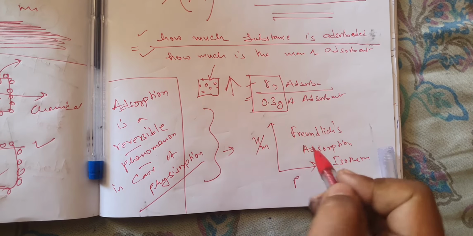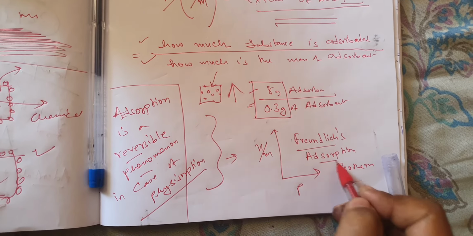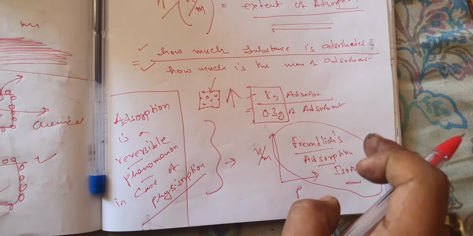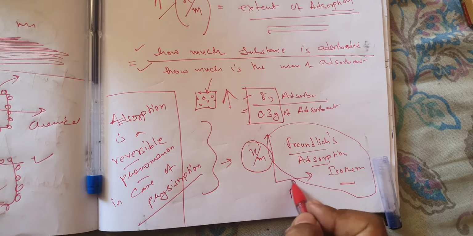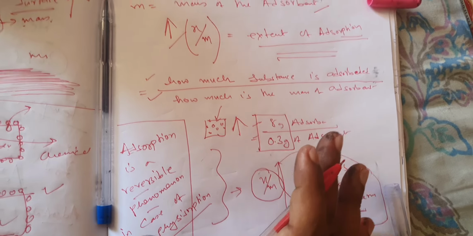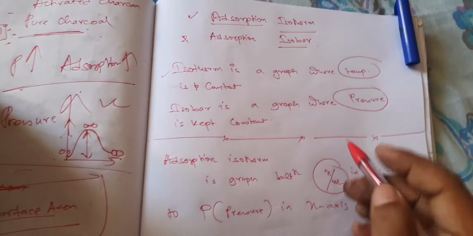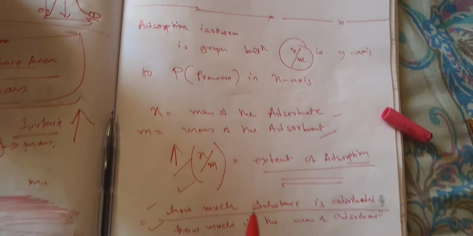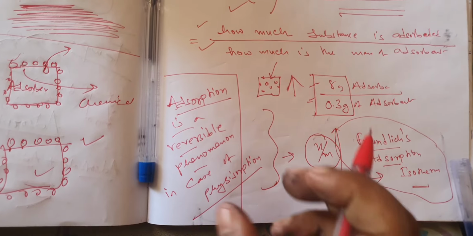And you are lucky it is not there in your syllabus, because it was more tough. So anyway, we have Freundlich's adsorption isotherm, which is also not very easy, but very interesting too. So we will learn Freundlich's adsorption isotherm, where we will plot a graph between x by m and p. Now to understand this graph, certain things that you should keep in mind is what is x by m, which I have just explained, what is an isotherm, which I have just explained, that at a constant temperature we will draw the graph, and also third point that you should remember is that adsorption is a reversible phenomenon in case of physisorption.